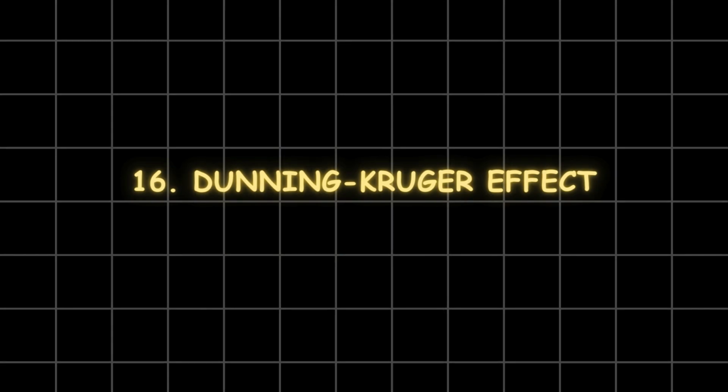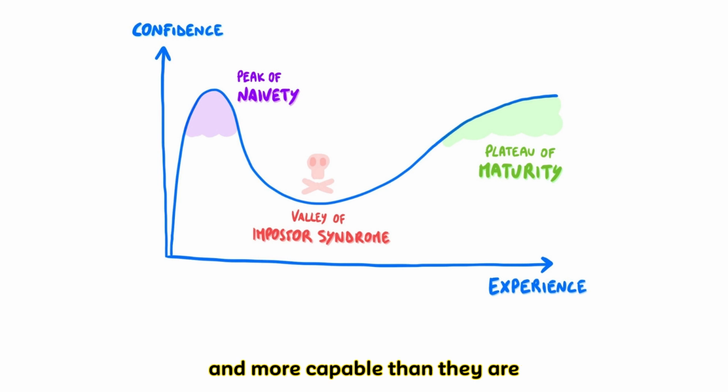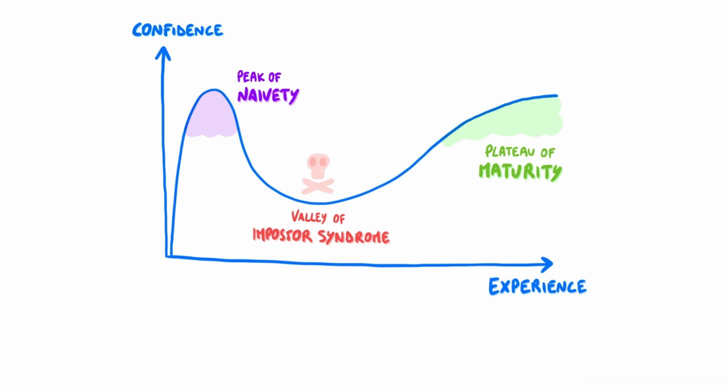16. Dunning-Kruger effect. The Dunning-Kruger effect is a type of cognitive bias in which people believe they are smarter and more capable than they are. Essentially, low-ability people do not possess the skills needed to recognize their own incompetence.